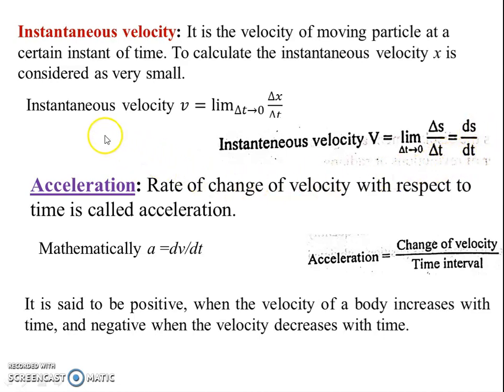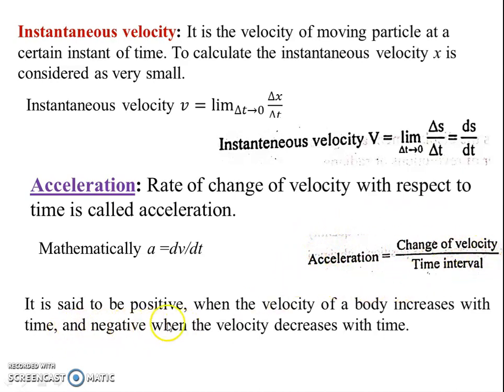Okay, now you will see acceleration. What is acceleration? Acceleration is nothing but the rate of change of velocity with respect to time. It is represented by the letter A. A is equal to dv by dt, where dv is change in velocity and dt is change in time. That is called acceleration, the change in velocity over that time interval.